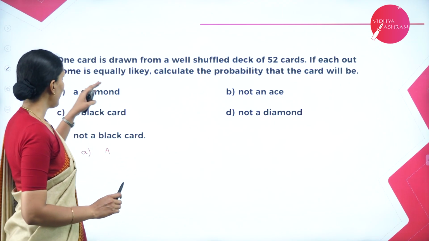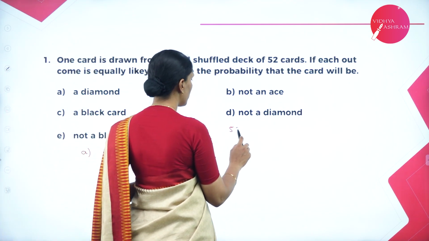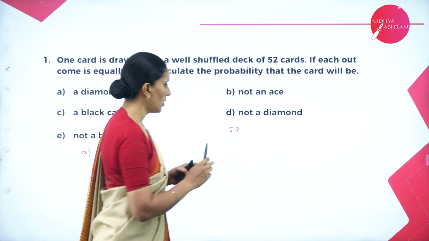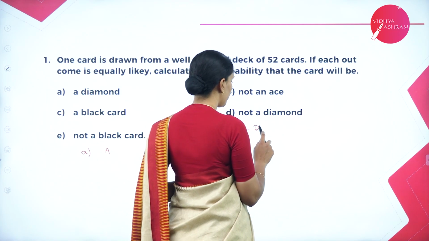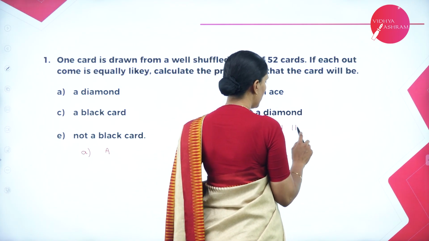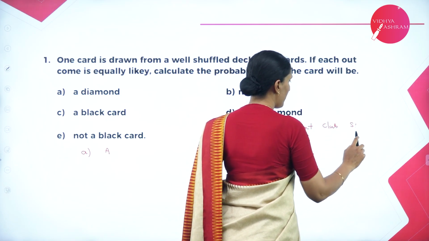So, when we have a deck of cards, we know there will be 52 cards. So these 52 cards have 4 subdivisions. One is diamond, another one is heart, next we have club, and the other one is spade.